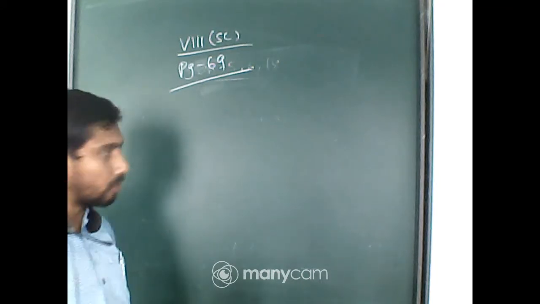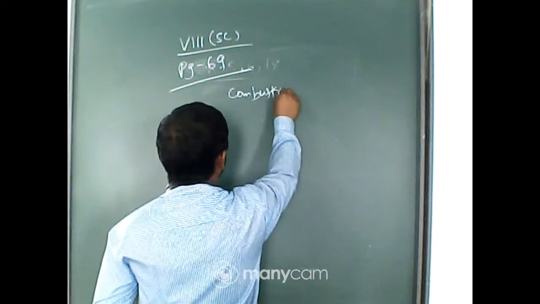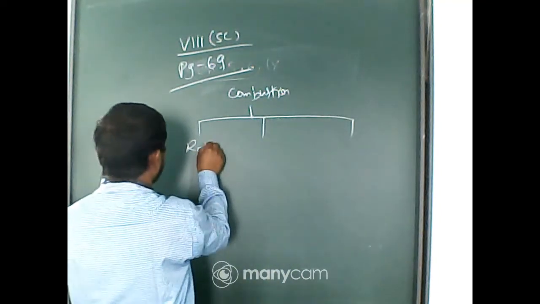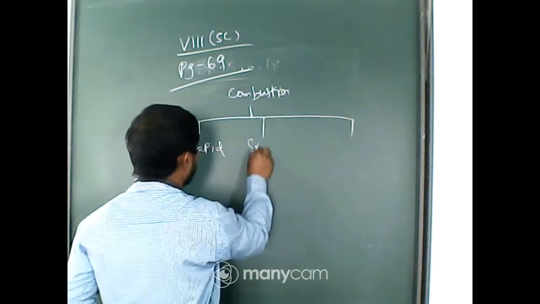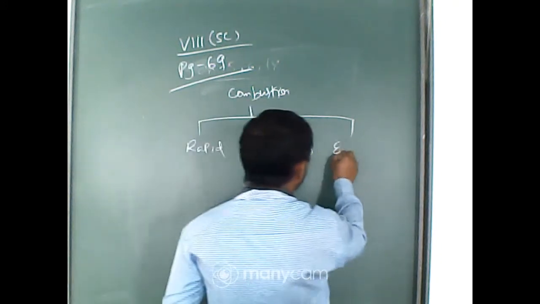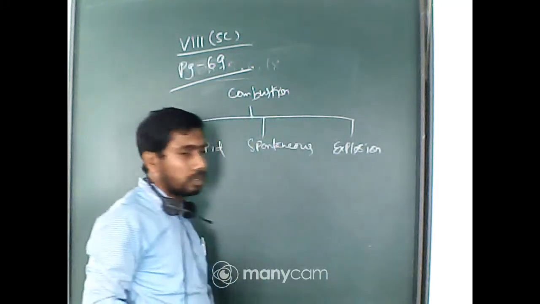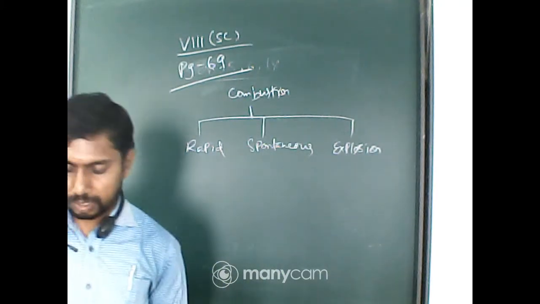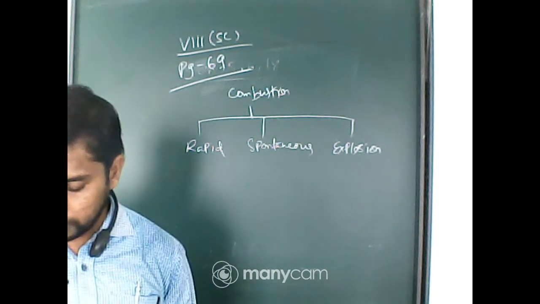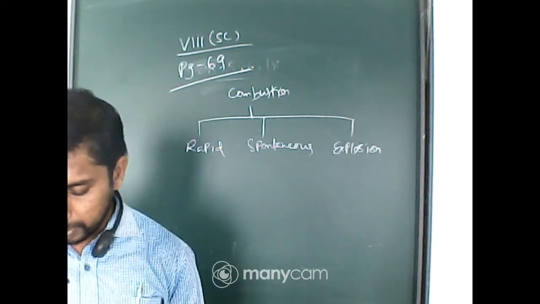We can divide it into three parts: rapid combustion, spontaneous combustion and explosion. Okay, three kinds. Now, already we have defined earlier the definition of that. Just one time revision of the previous one.